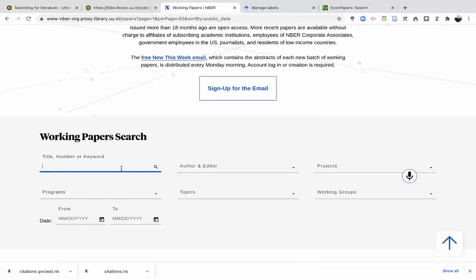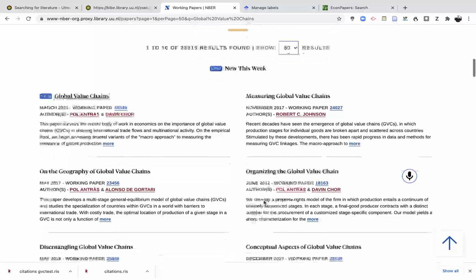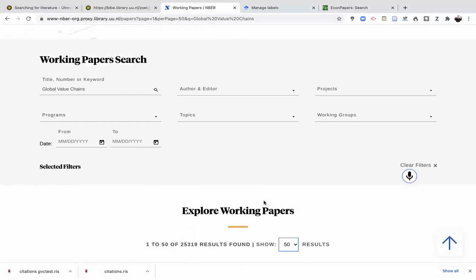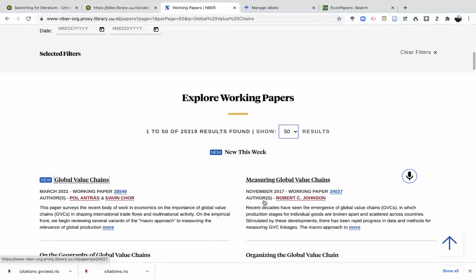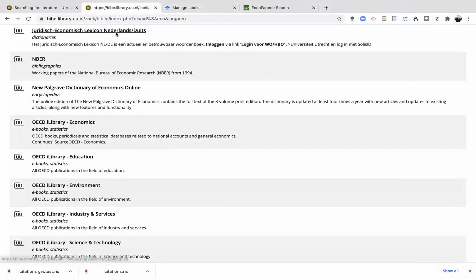I'm working on papers on global value chains, so let me search for that. And then I get all kinds of top scholars. So you can be sure that people who can publish with NBER are top scholars in the field. So this is a first great shot of finding stuff. When you have logged in through the university, you can often download them directly.